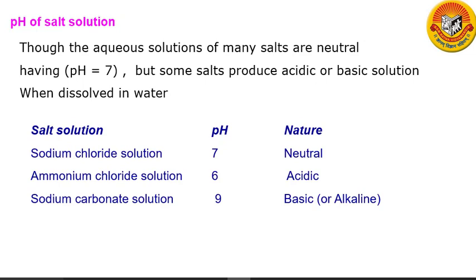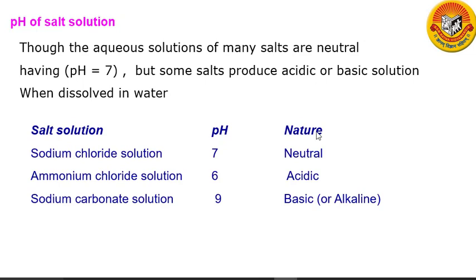When we dissolve ammonium chloride in water, it hydrolyzes and gives us ammonium hydroxide and hydrochloric acid. Now as hydrochloric acid is a strong acid, it gets fully ionized in water and gives us a large amount of hydrogen ions. On the other hand, ammonium hydroxide is a weak base which is only slightly ionized and gives a small amount of hydroxide ion. Since ammonium chloride solution contains more hydrogen ions than hydroxide ions, it is acidic in nature. It turns blue litmus red.